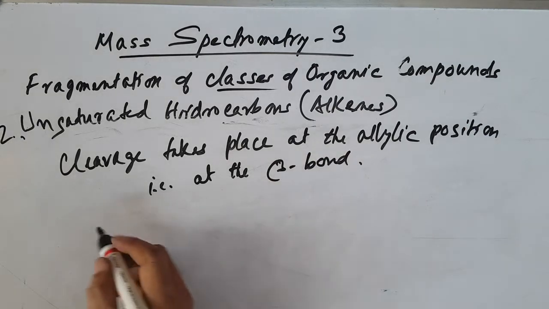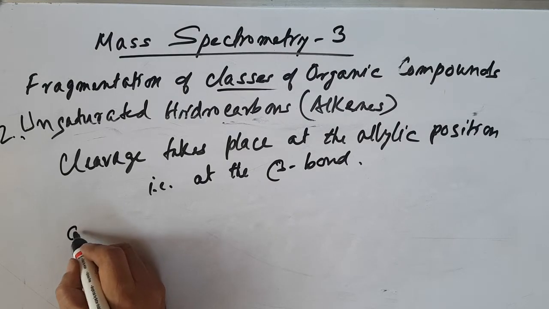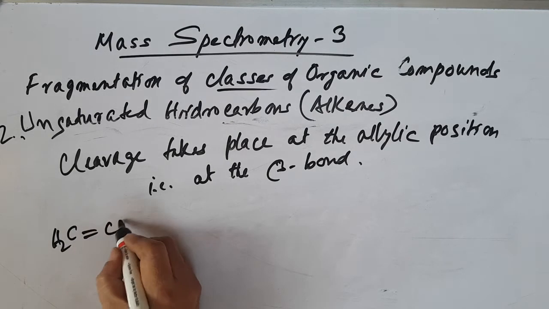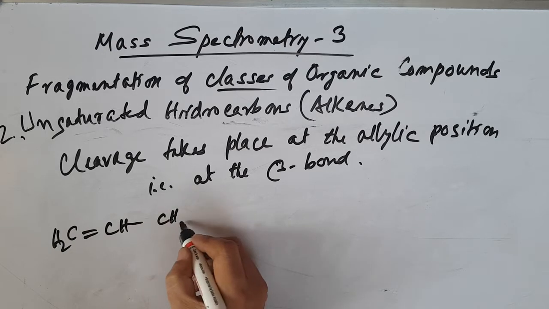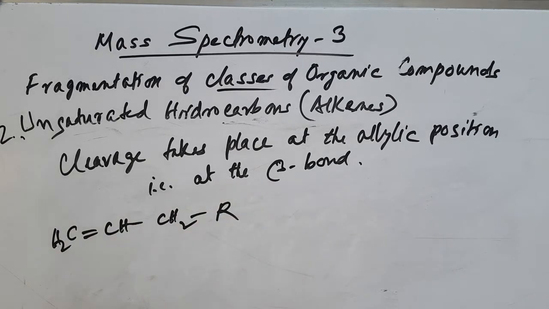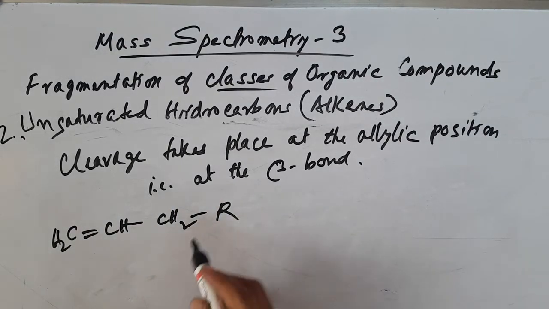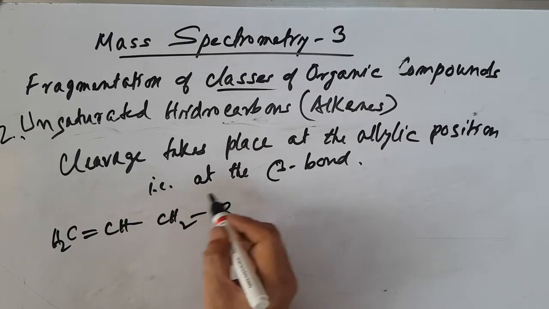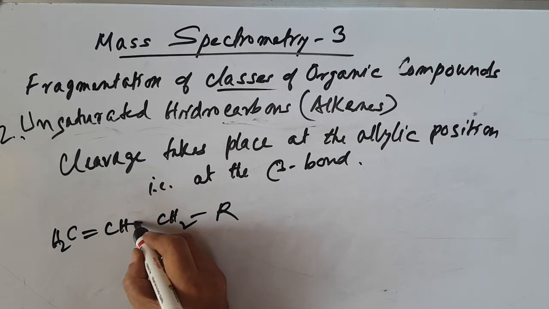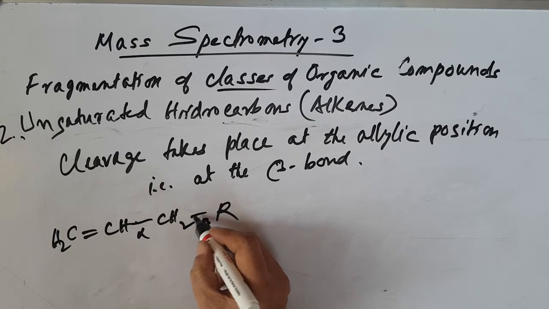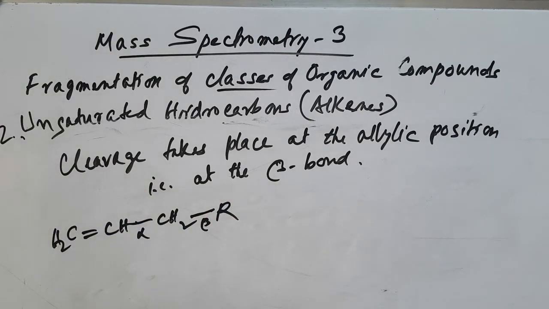For example, let us say this alkene, CH2, okay, let's say R. So this is an alkene having an alpha and beta bond like that. This is the alpha bond, this is the beta bond. In this case cleavage of the beta bond takes place.